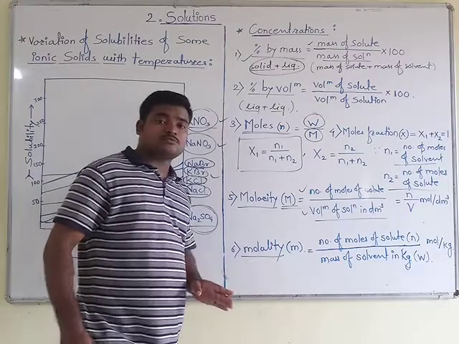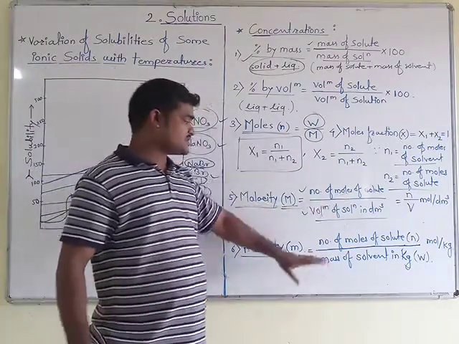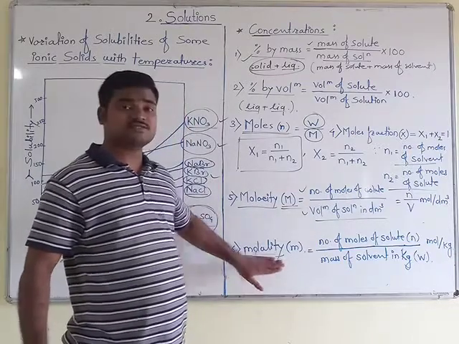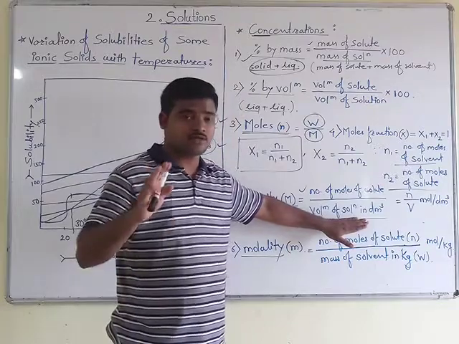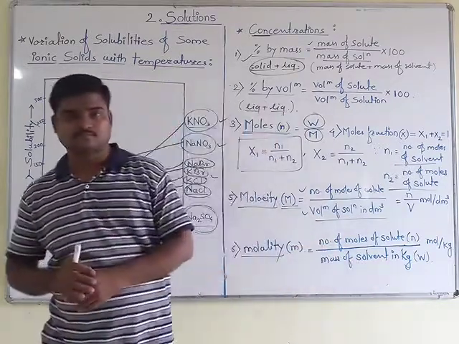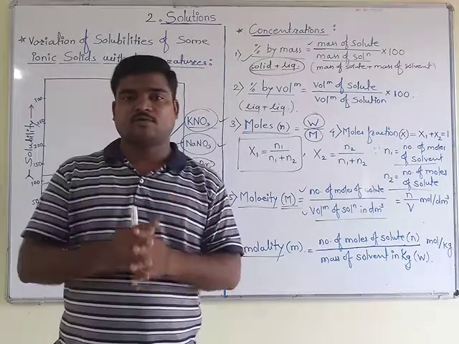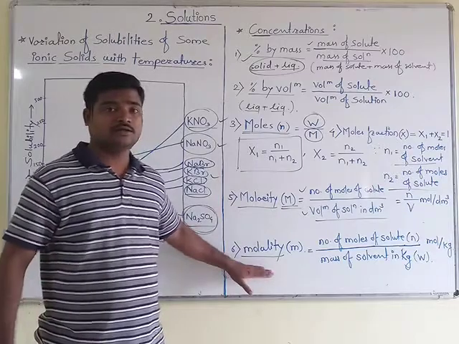Now moving to the next point, that is molality. What is meant by molality? The only change is that in molality, instead of the volume of solution, we are taking the mass of solvent in kg. This is the important difference between molarity and molality.